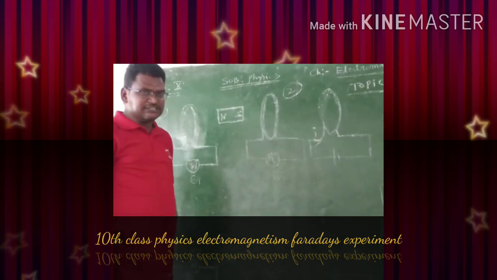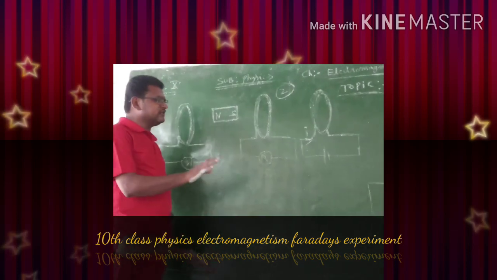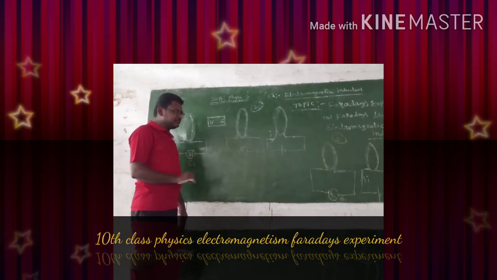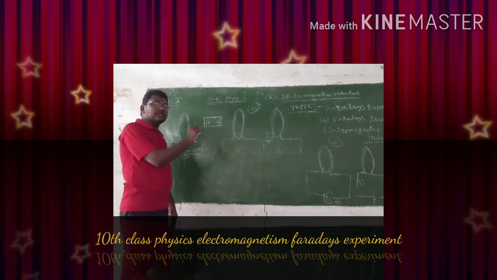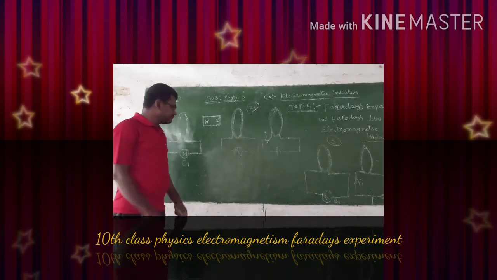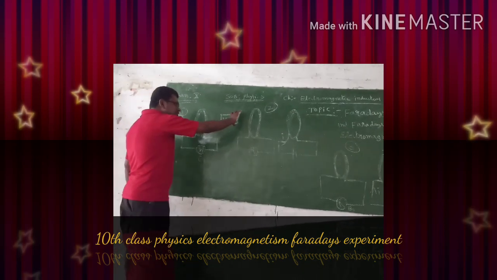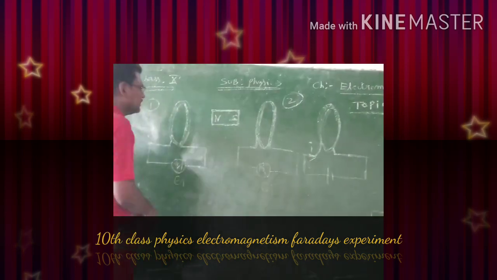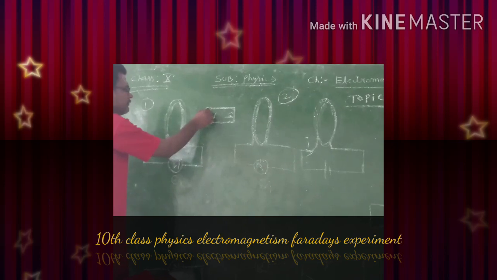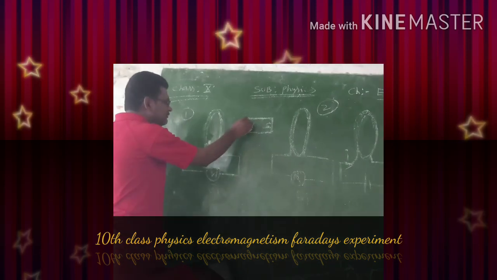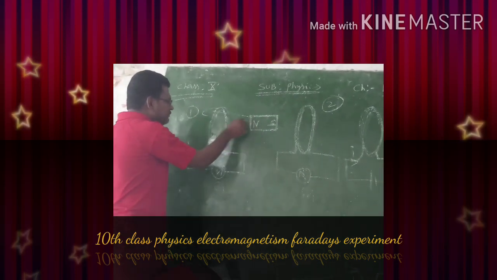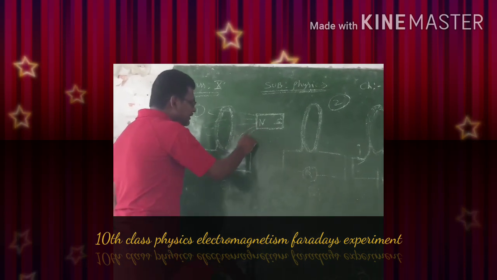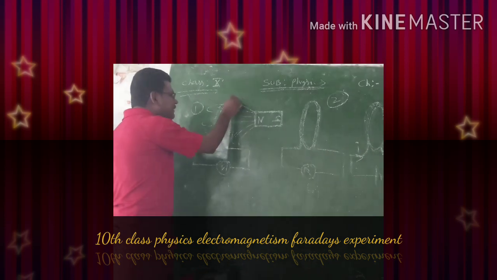So what is that reason? Here, actually, the relative motion is not the exact reason. By that relative motion, let's see what is happening here. Whenever we move the magnet towards the coil or away from the coil, let's see what happens. From the north pole of a magnet, magnetic field lines come off.